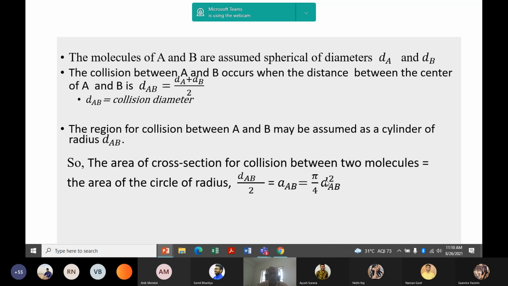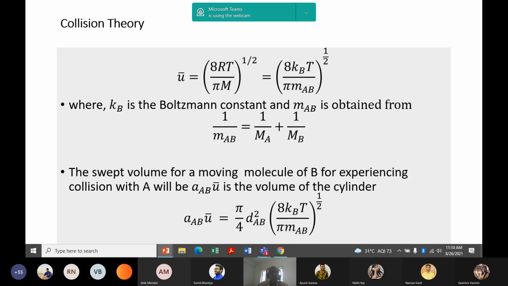If we consider a cylinder of diameter equal to collision diameter, what is the length? Length is the average velocity u bar. So u bar multiplied by this cross section will give a cylindrical volume, and the number of molecules residing within this cylinder will describe the total number of collisions per unit volume per unit time.